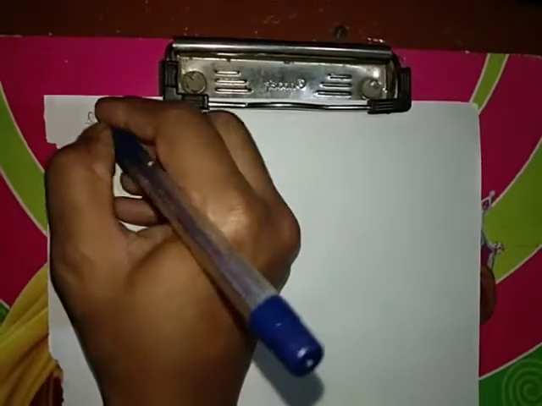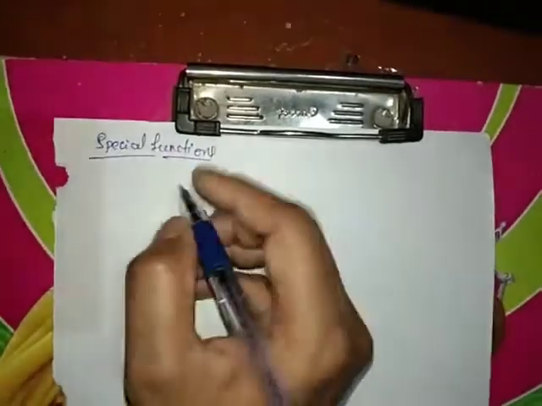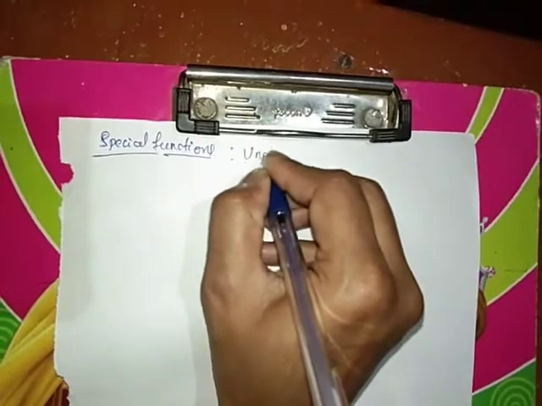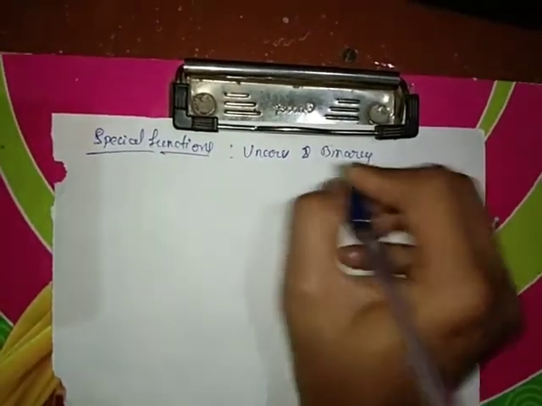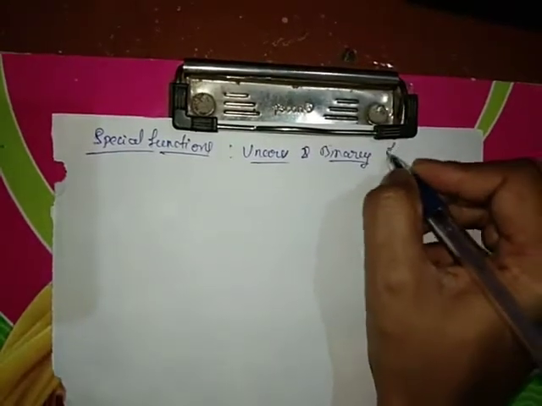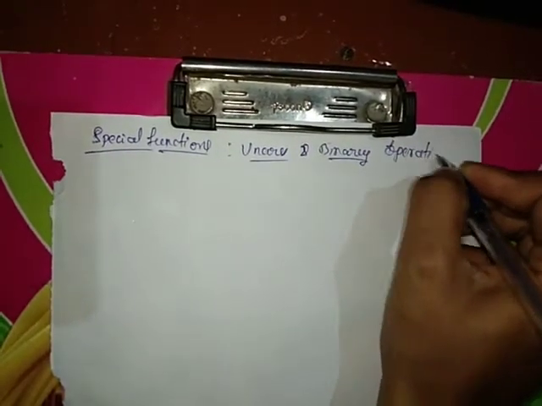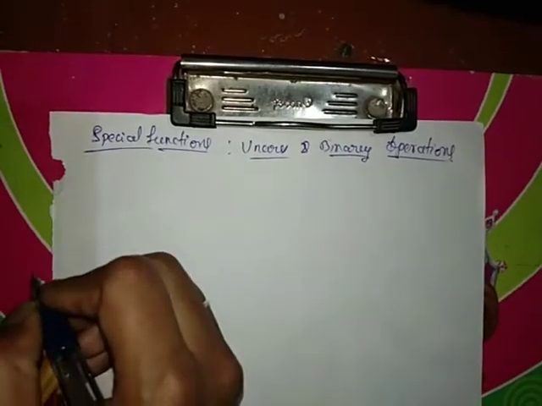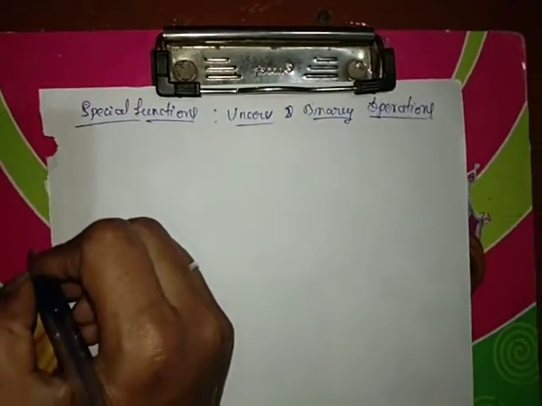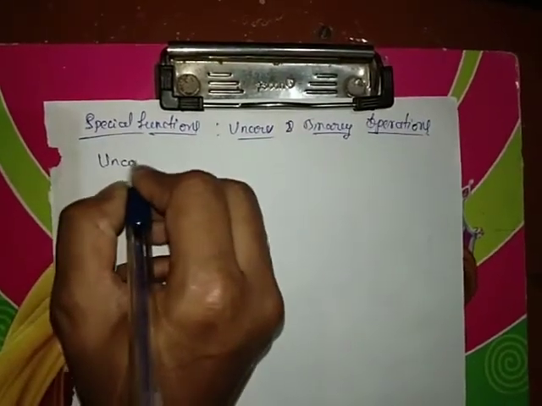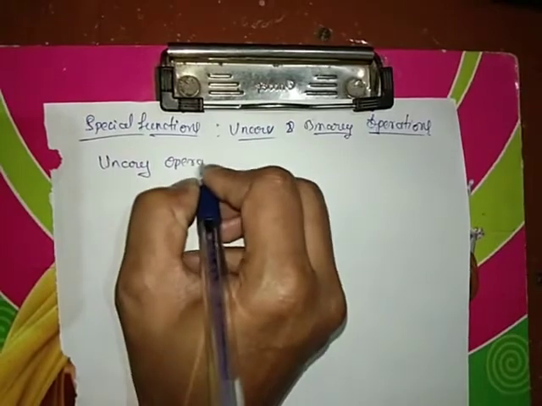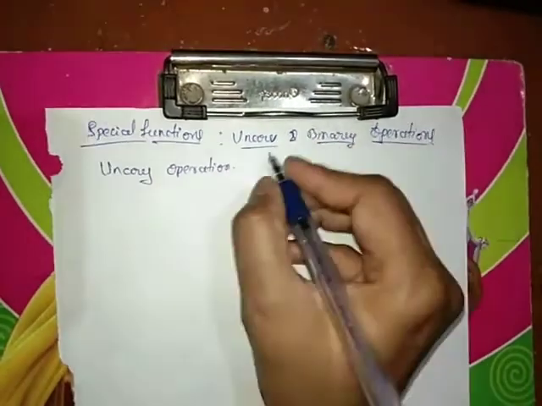The special kinds of functions here. Special functions. In the special functions, we study unary and binary operations. So unary and binary operations will come under the special functions. So what is the meaning of unary operation? Unary operation means the function f is defined from a set A to A.